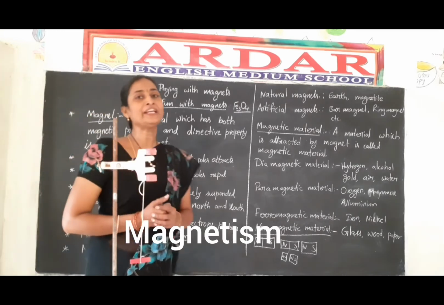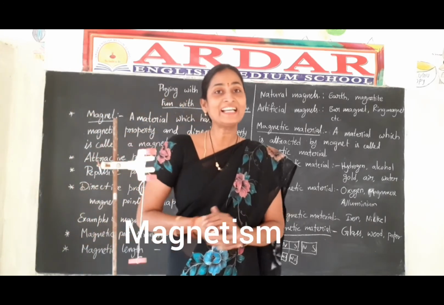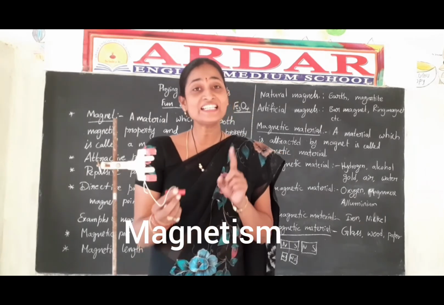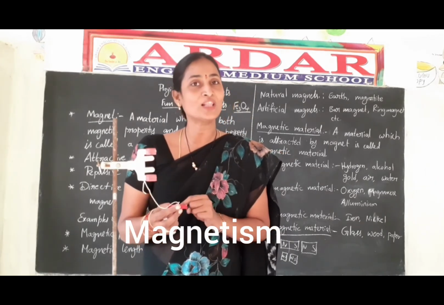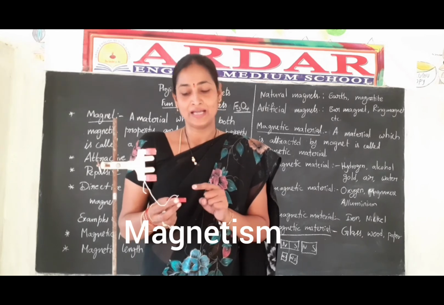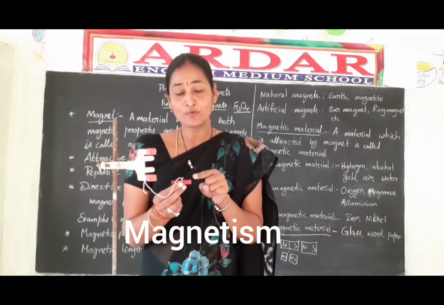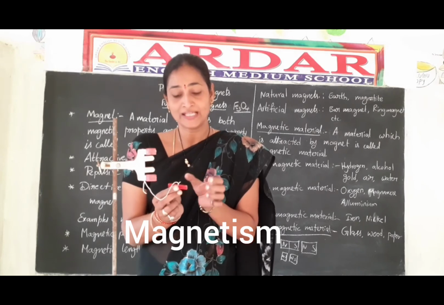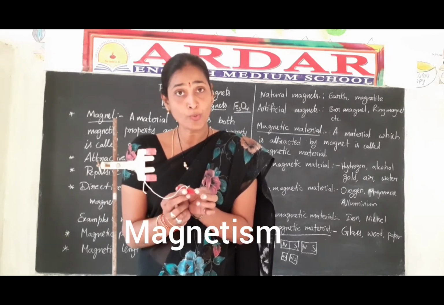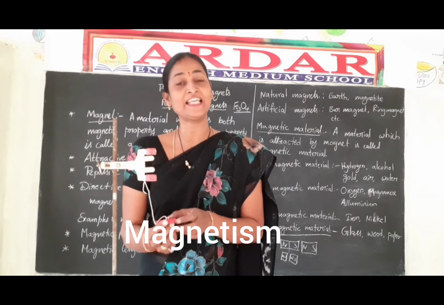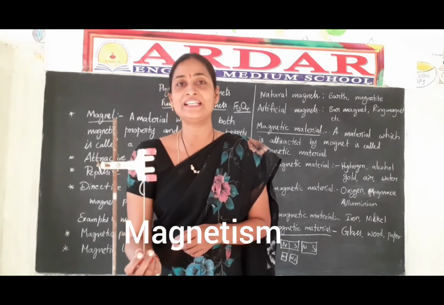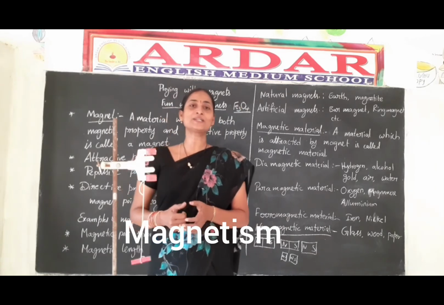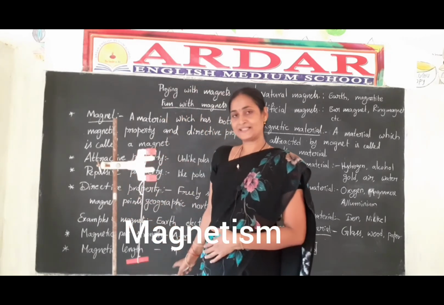And one more point, it is magnetic length. What is called magnetic length? The distance between two poles is called the magnetic length. Here this is one pole and here this is one more pole, north pole and south pole. The distance between these two poles is called the magnetic length and it is measured in meters.